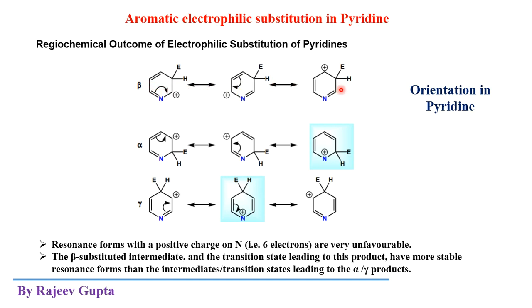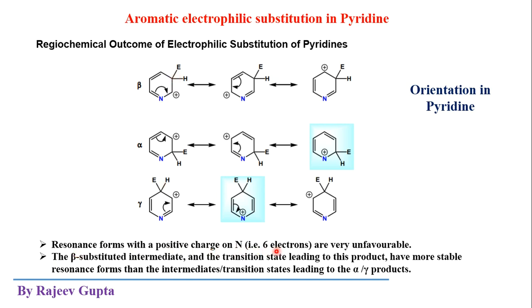So obviously the beta position attack of this electrophile is more favorable compared to alpha and gamma. So in this regiochemical outcome, we get the 3-substituted pyridine molecule, the derivative at the third position.